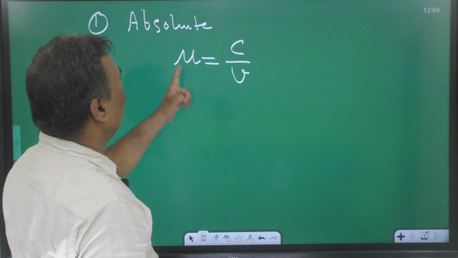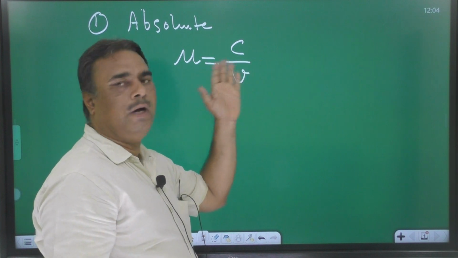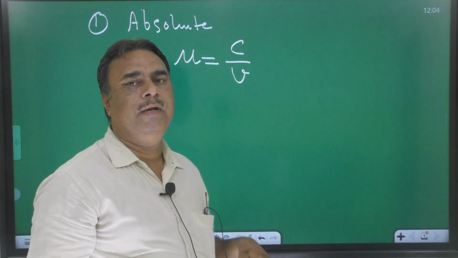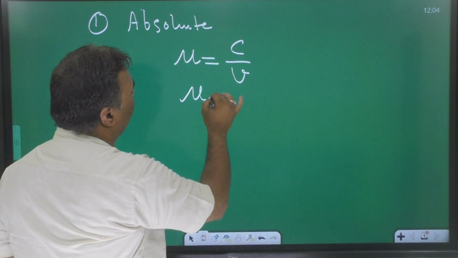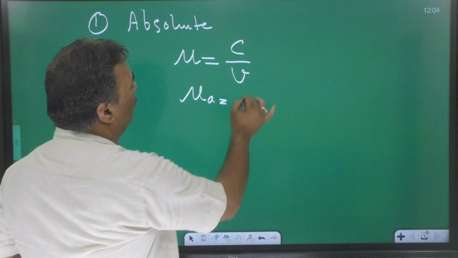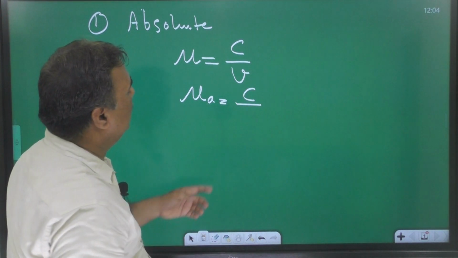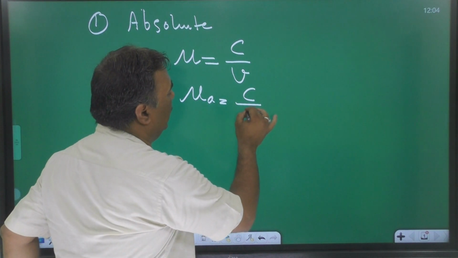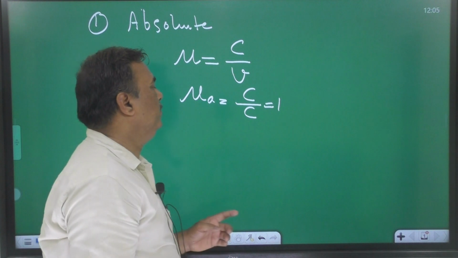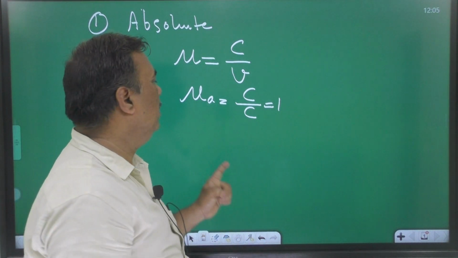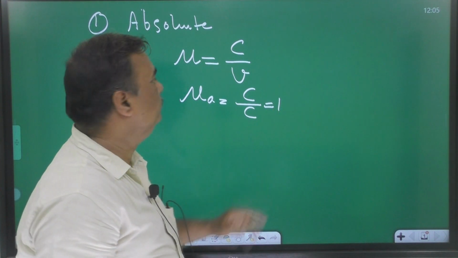Means absolute refractive index is defined as the ratio of speed of light in vacuum or air, c, and v, the speed of light in the medium. What is the refractive index of air? Using this concept, speed of light in air or vacuum is c, so it becomes 1. So always remember, the refractive index of air is always 1.